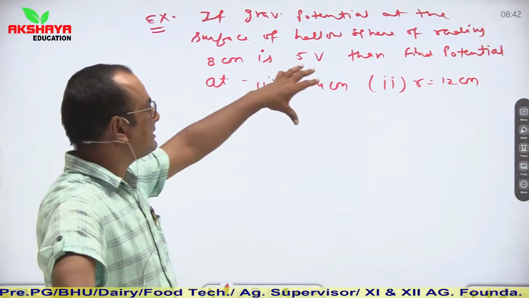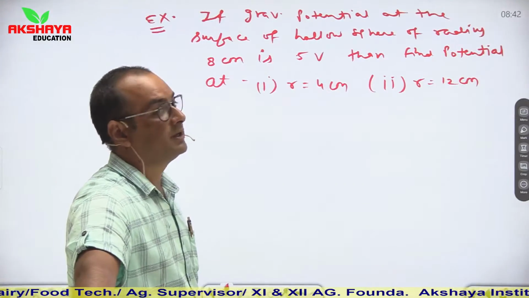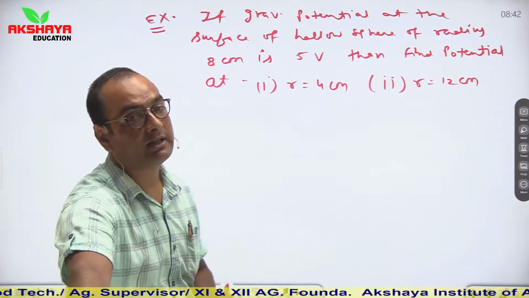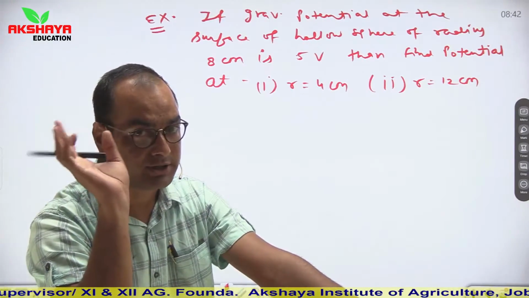If you are asked at any point inside the hollow sphere, then you should simply know the concept that in case of hollow sphere, gravitational potential is uniformly distributed.